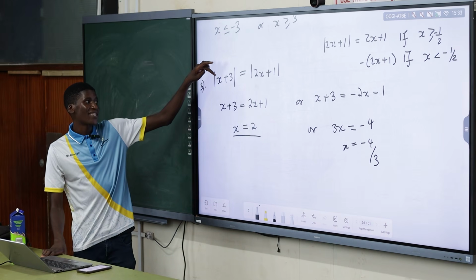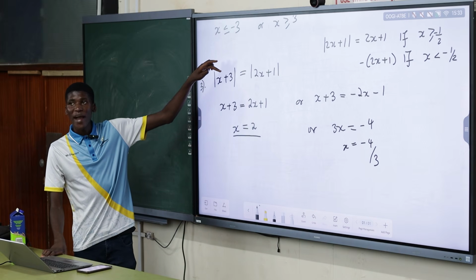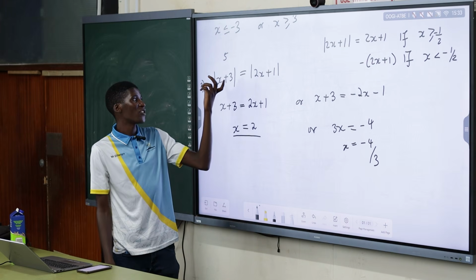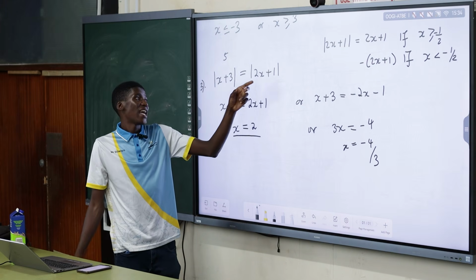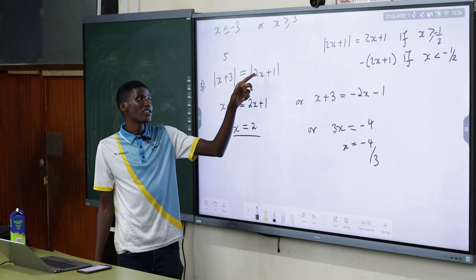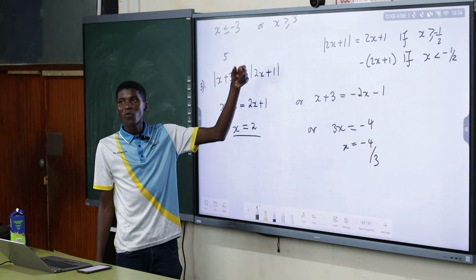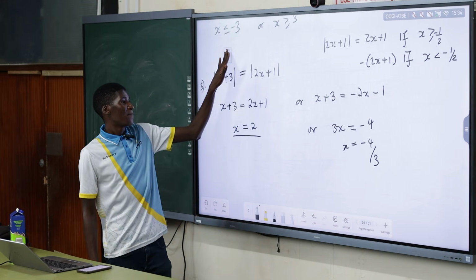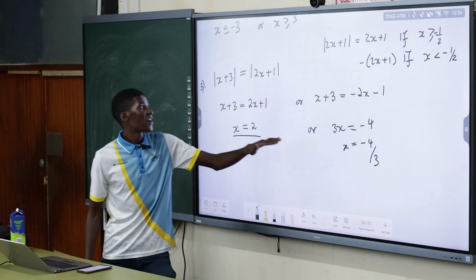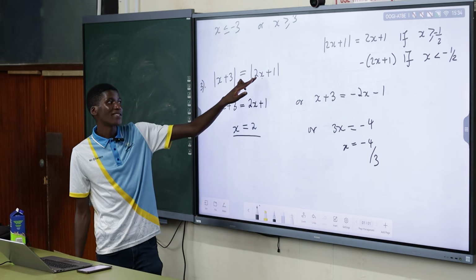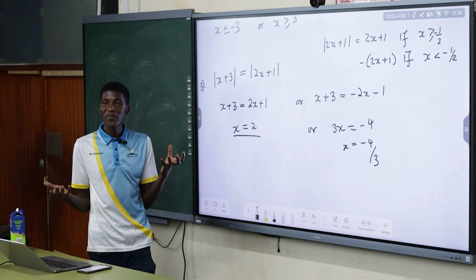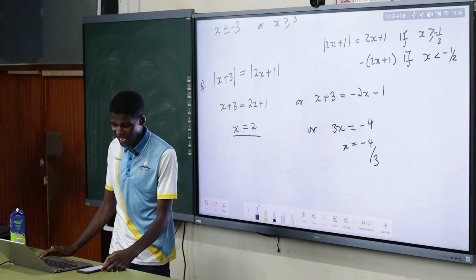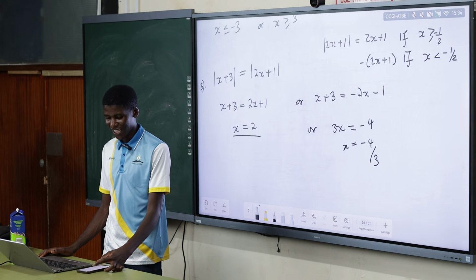If I put 2 here, this will be 2 plus 3, I get 5. The absolute value of 5 is 5 there. And then if I put the same 2 here, this will be 2 times 2, which is 4, plus 1, so that's 5 too. So the expression is true. Or you can take negative 4 over 3, substitute here, and substitute here again, and see whether you're getting the same thing on both sides of the equal sign. If you are, then you get a happy birthday.